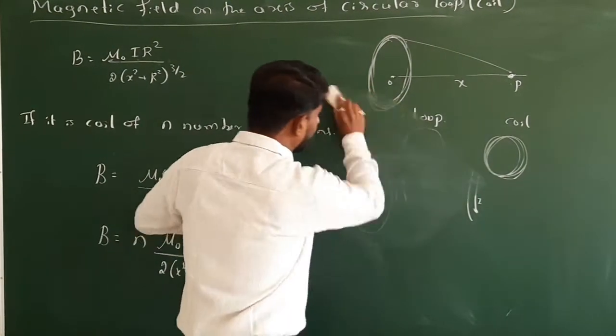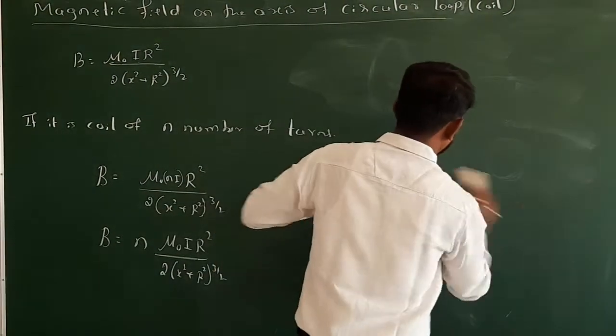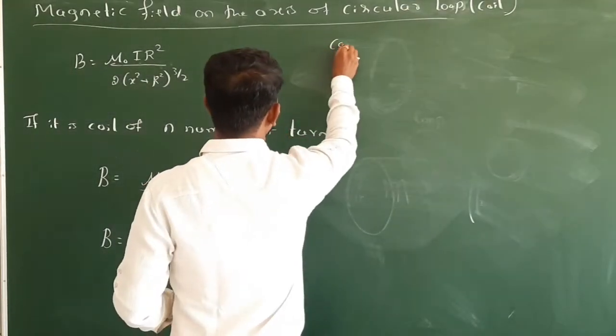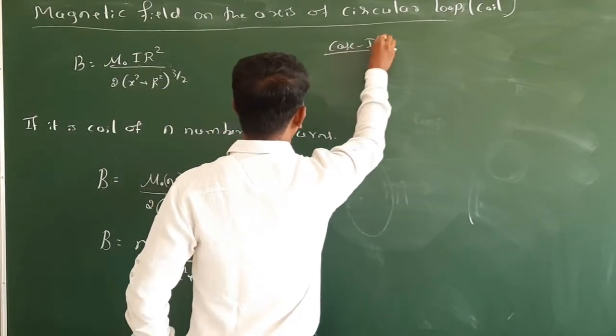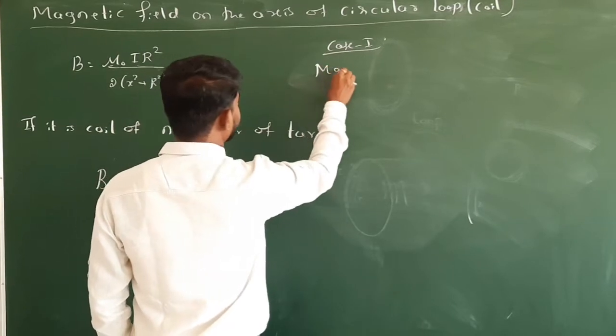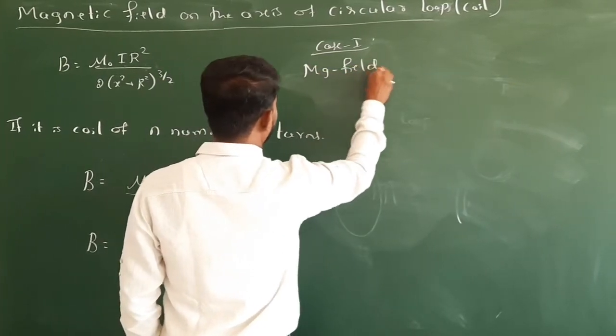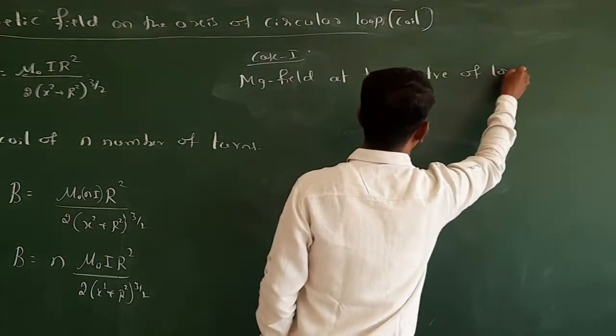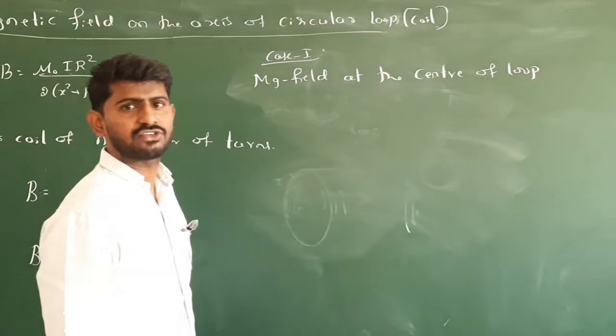Okay, so then in some important special cases, I say this is case number 1: the magnetic field at the center of the loop. What is the value of the magnetic field at the center of the loop?